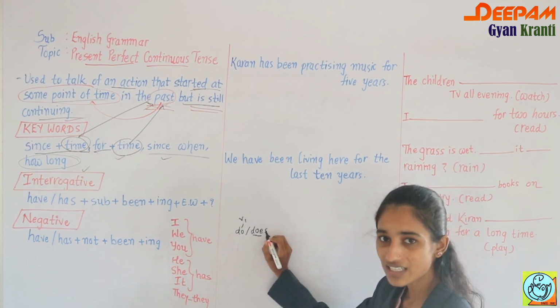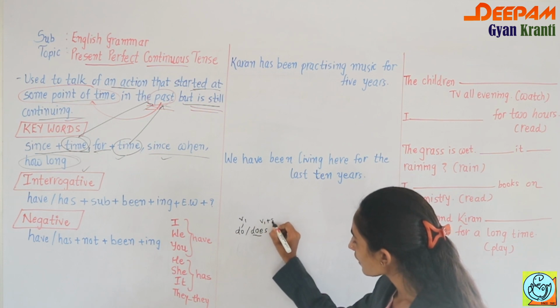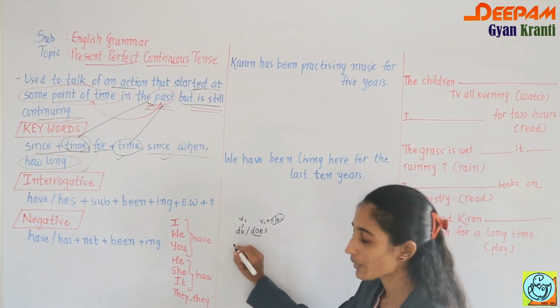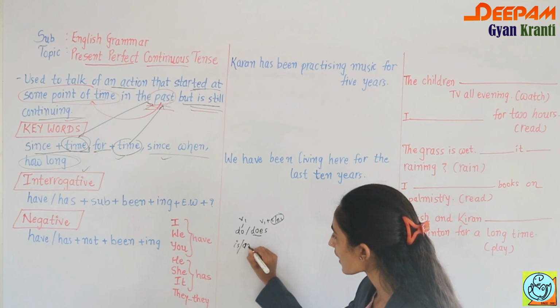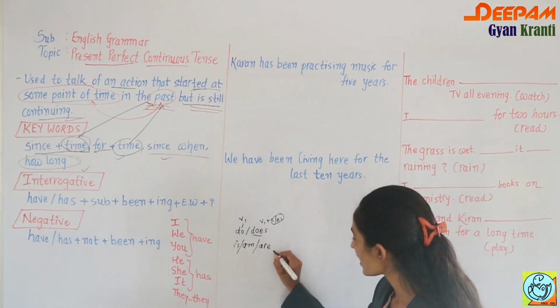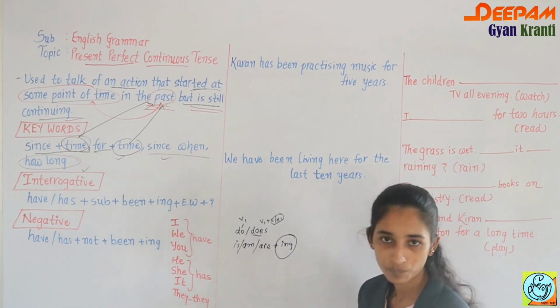Does stands for singular, meaning V1 with S or ES. Now comes present continuous tense. The forms of present tense are is, am, are, and if you want to show a tense in continuous form, you have to use the ing form.